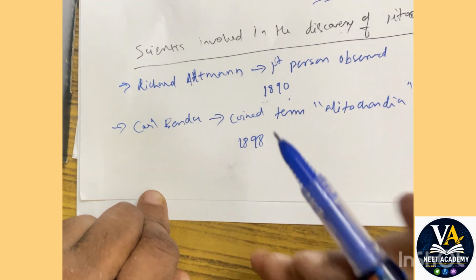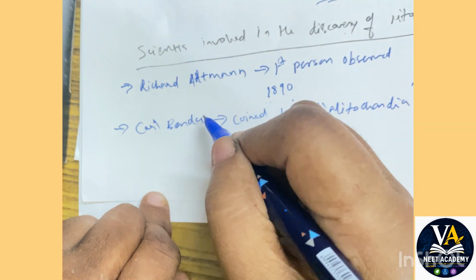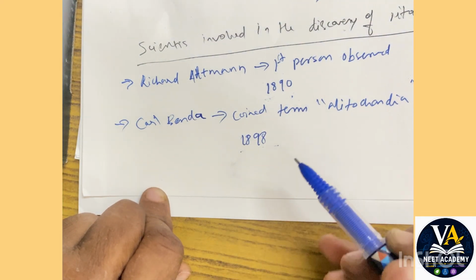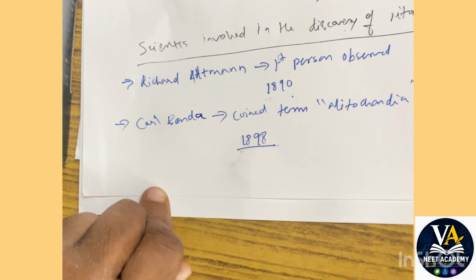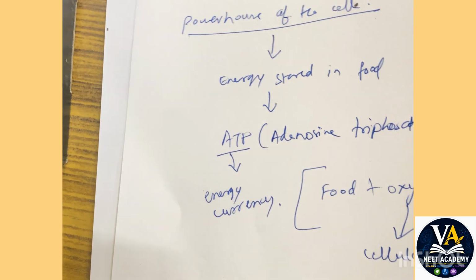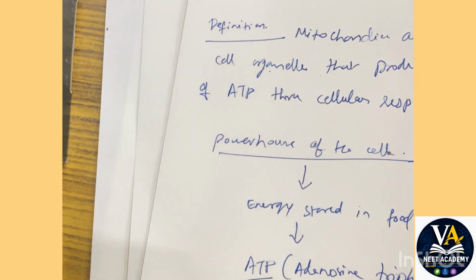Carl Benda, B-E-N-D-A. Carl Benda in the year 1898 was the person who coined the term mitochondria. Okay, hope it's clear. So we'll move on to the next topic of mitochondria, which is the structure of mitochondria.